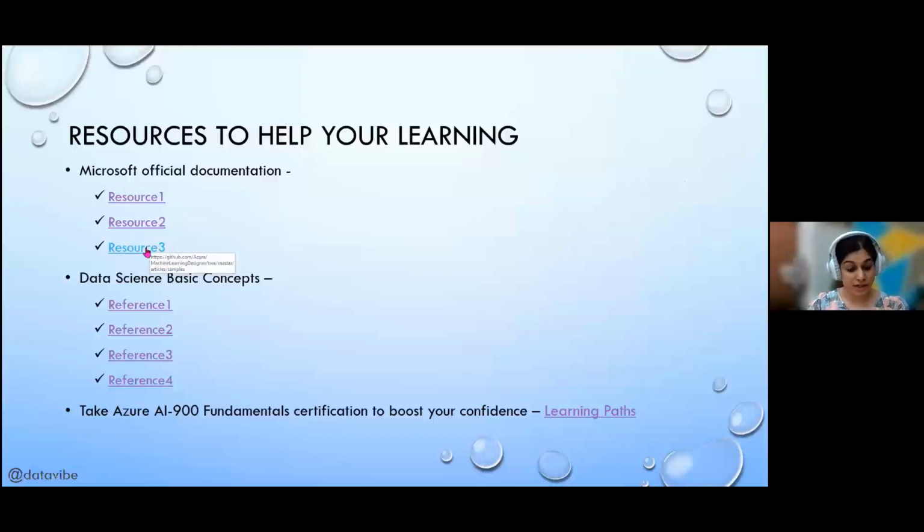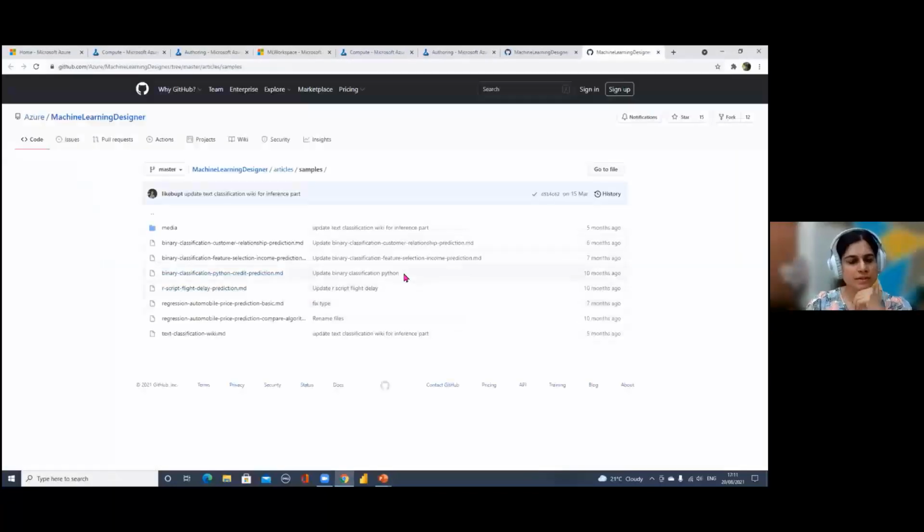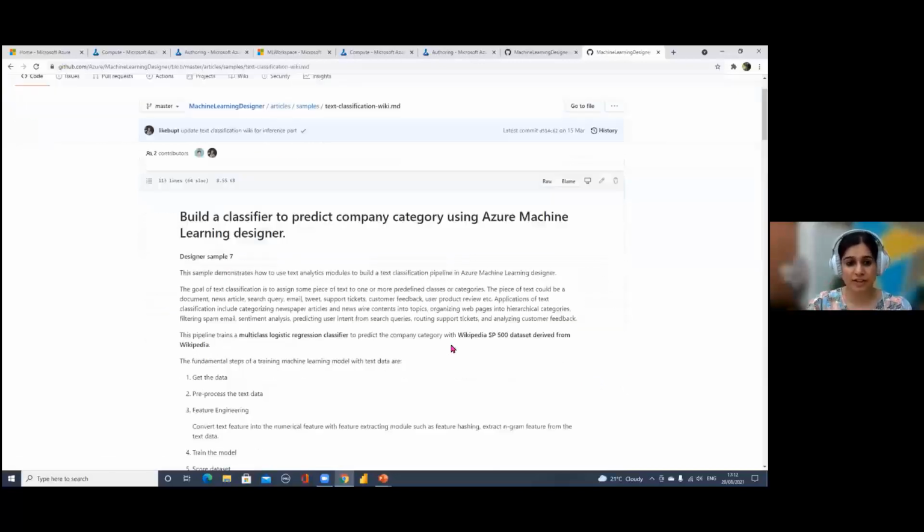And the resource which I refer to a lot, resource 3, I think, is a Git repository where people have posted different kinds of models they have tried on these freely available data sets. So you can actually go and check how they have done that.